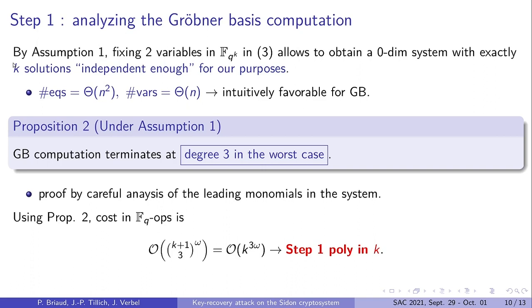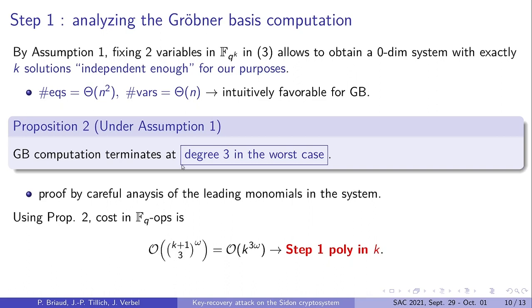Another remark is that since there are roughly k squared equations and k variables, this is a regime which is very favorable to compute Gröbner bases. More precisely, in the paper we are able to bound the degree which is reached by the Gröbner basis computation. If we adopt the grevlex ordering of the variables, we are able to show that the Gröbner basis computation terminates at degree 3, and this degree is independent from the value of k.